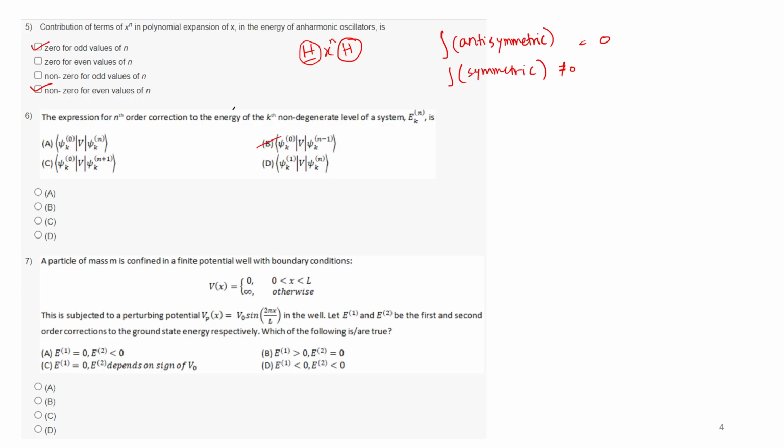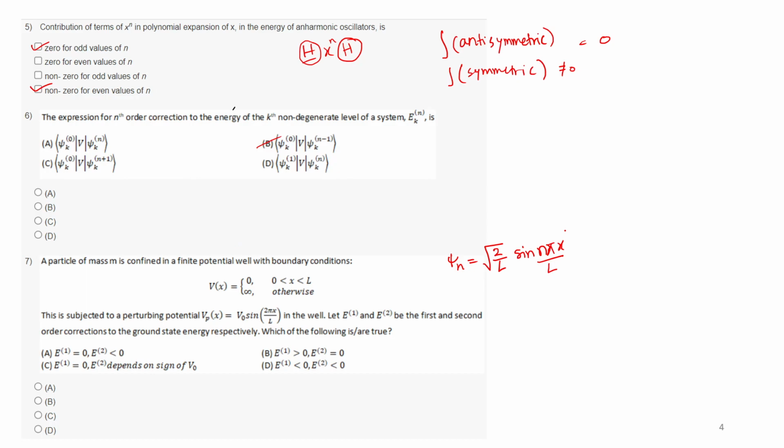Given this, you can see this is not really a finite potential, but an infinite one, right? Because it is anything other than 0, and it is infinity, the V of x. So we already know the wave function, right? You already know that psi n is root over 2 by L sine n pi x by L. So we will use this formula once to find out the E1.